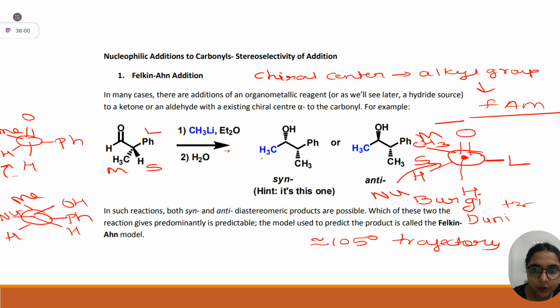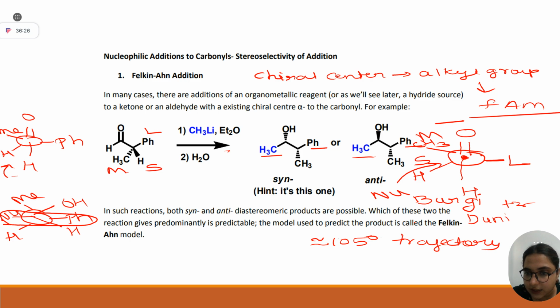Yes, ma'am. Now you have to see on the main chain in this zigzag line. This is your nucleophile, this is your phenyl, this is your nucleophile, this is your phenyl. If you take this and make a rectangle over it, methyl and OH are on the same side, yes or no? So methyl and OH are on the same side, syn. Therefore here syn is major.